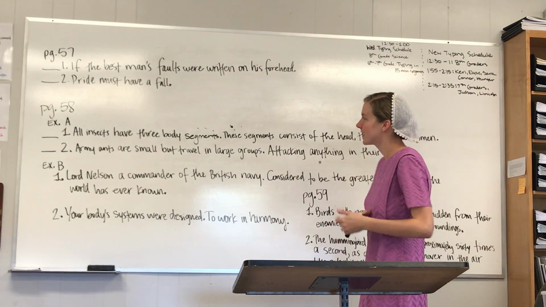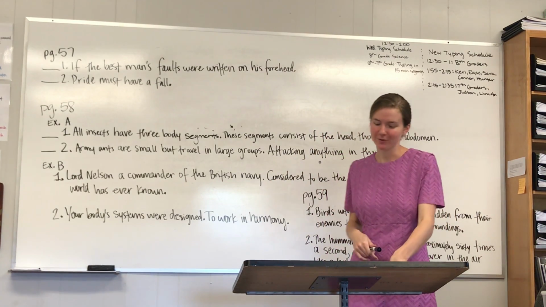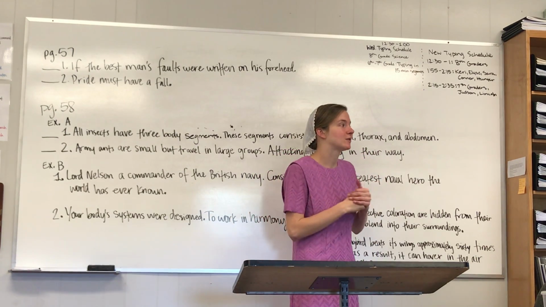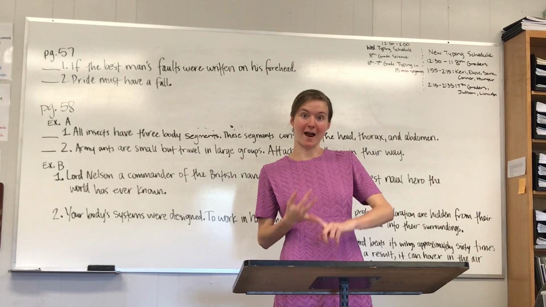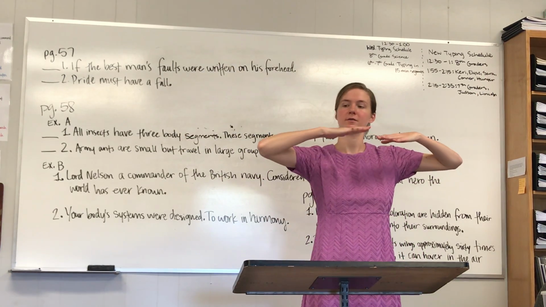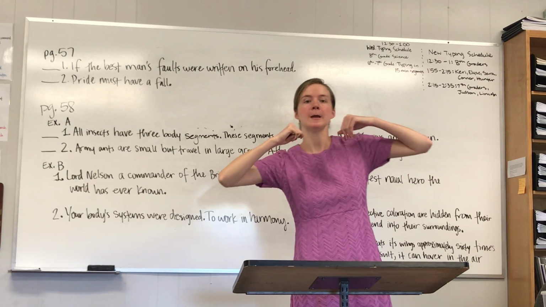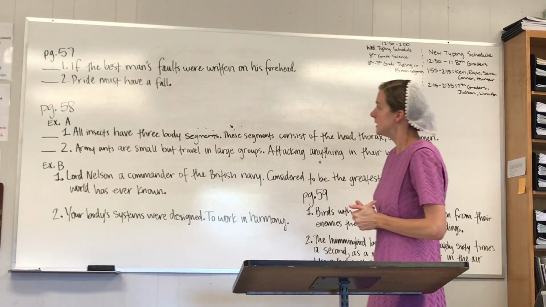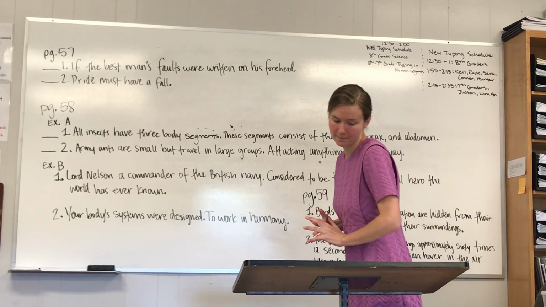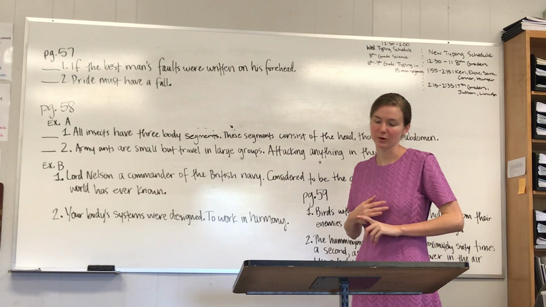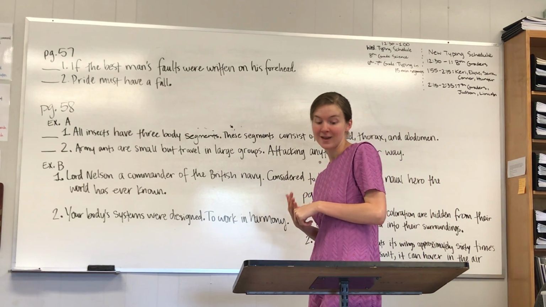All right, our assignment today is page 57 through 59. Please turn to page 57. On this page, we're talking about complete sentences and fragments. A complete sentence must have a subject and a predicate, which is a fancy name for a verb, and a fragment is an incomplete thought. So on number 1, in the blank before each number, write S if the group of words is a sentence, write frag if it is a fragment.